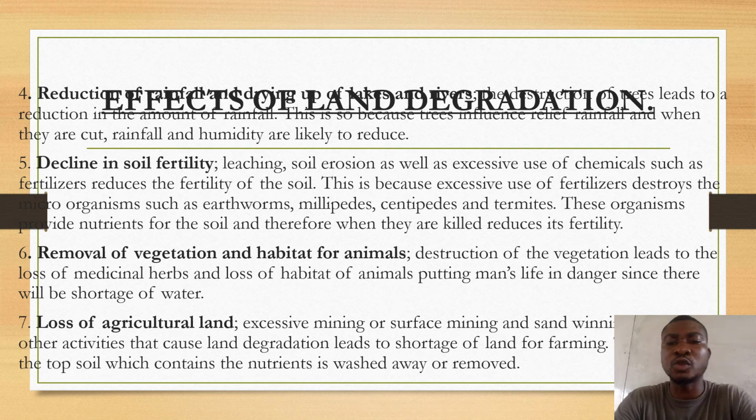This is because excessive use of fertilizers destroys the microorganisms such as earthworms, millipedes, centipedes, and termites. These organisms provide nutrients for the soil, and therefore when they are killed, they reduce the soil fertility.